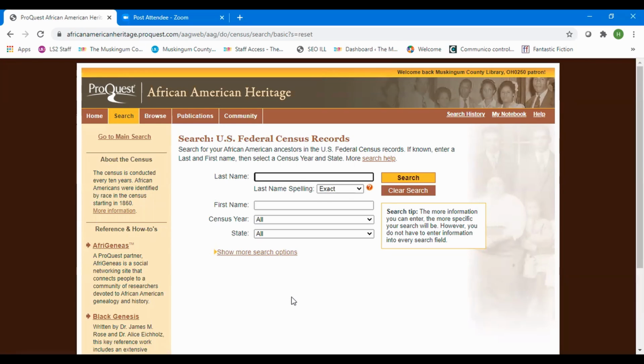Once we click on the federal census information, we're going to do a search looking at a historic name of the African American community in Zanesville, the last name of Chandler. There you see I put it in, and we're going to do a first name of William.